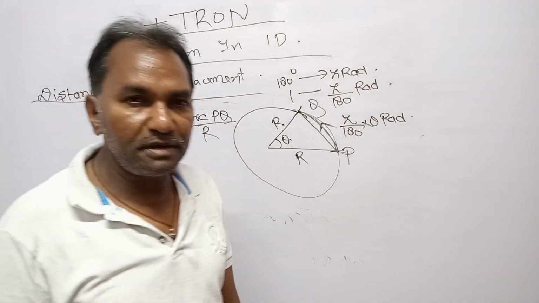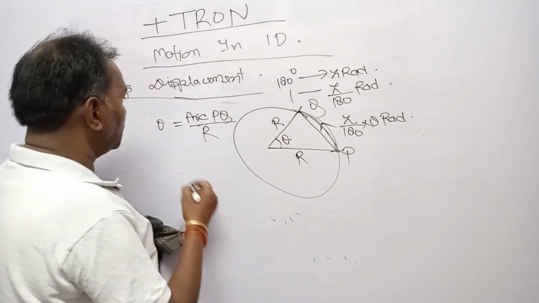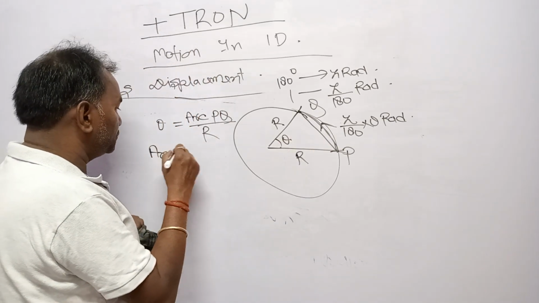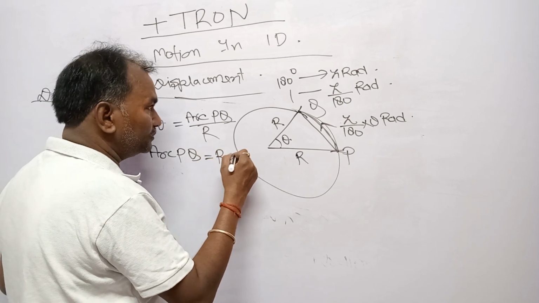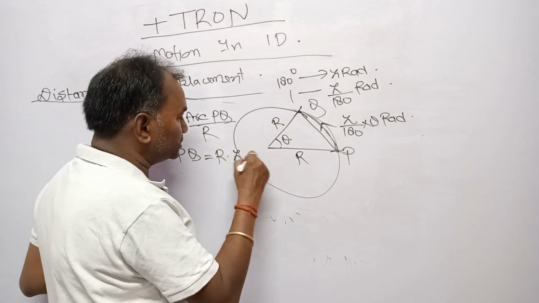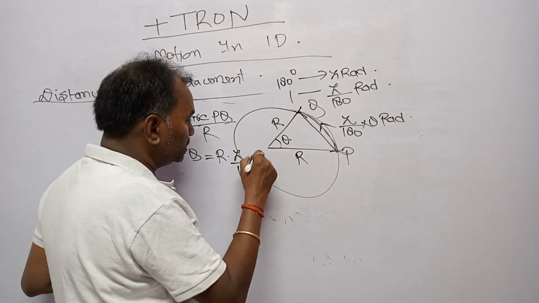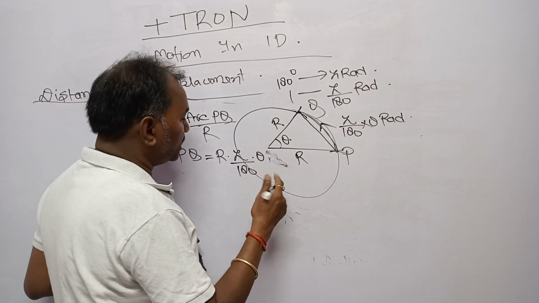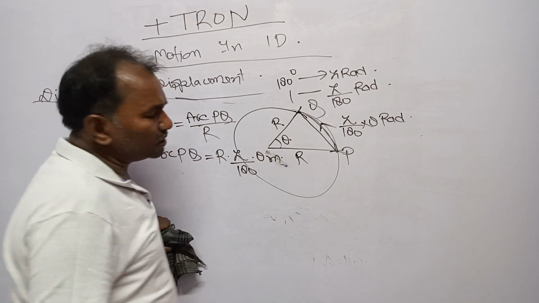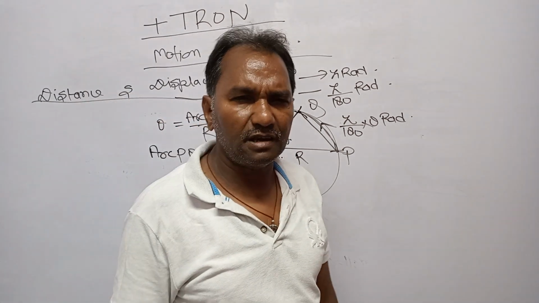This arc is PQ. So arc PQ upon radius. So arc PQ equals r into theta, and converting theta into radian, it is r into pi upon 180 into theta. So your answer will be in meter. Now, dear students, you have found the distance.